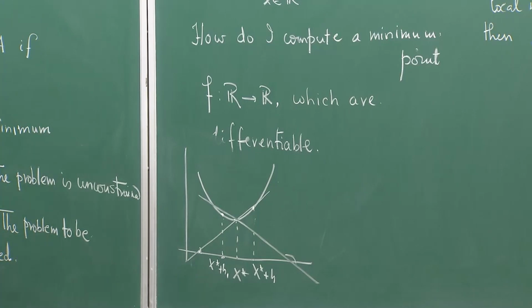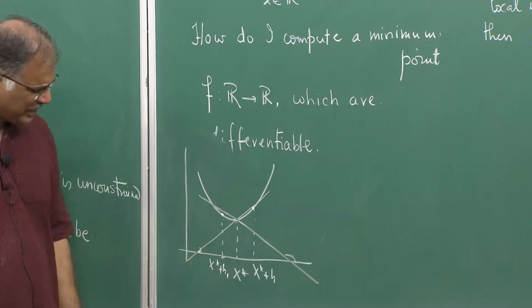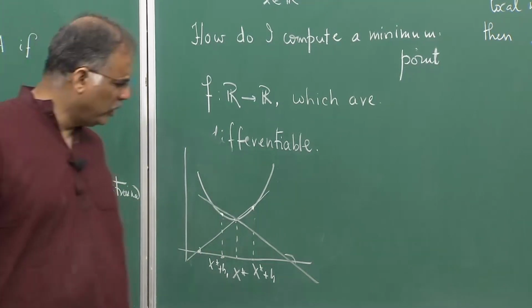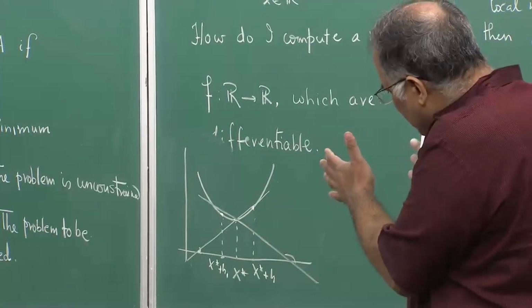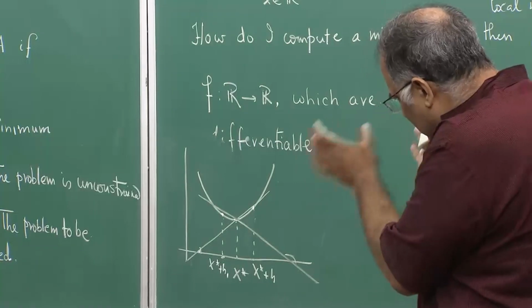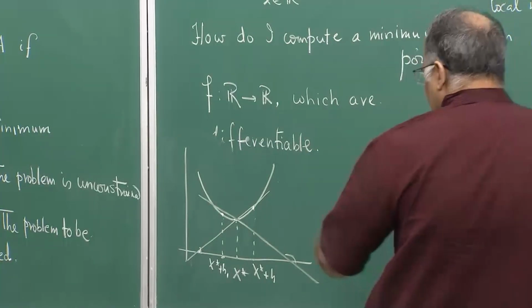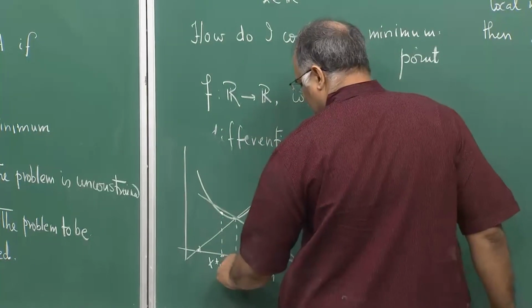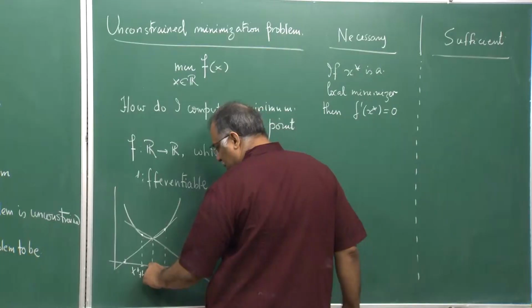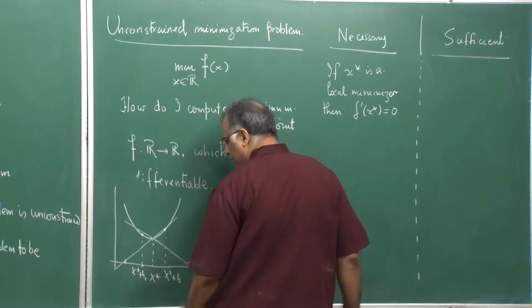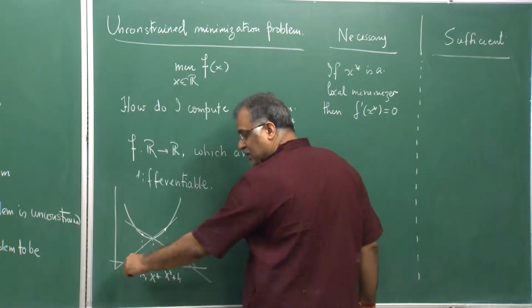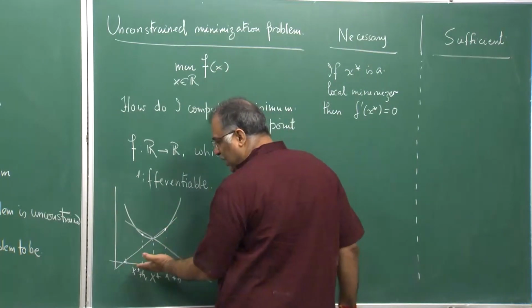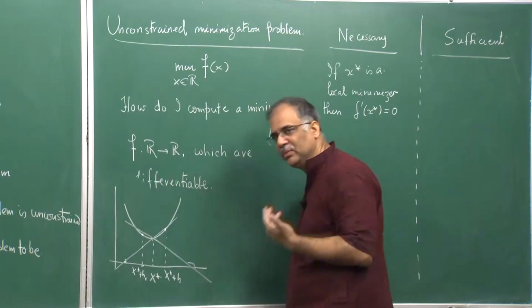The key fact about a local minimizer is that within some delta neighborhood, if you keep moving towards the right from x star, the slope of the secants will remain positive, while if you move to the left, the slope of the secants will remain negative.